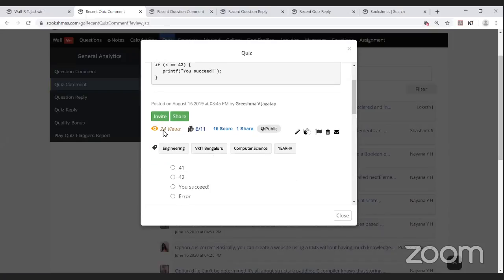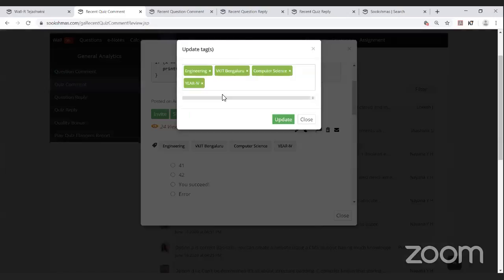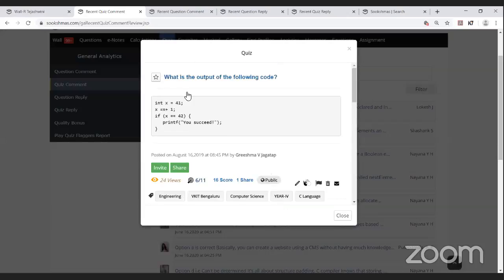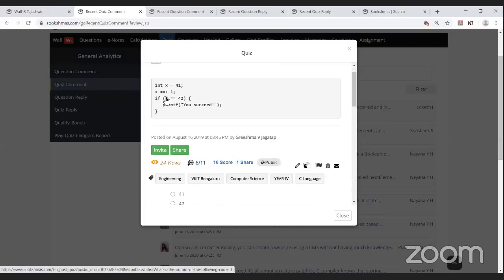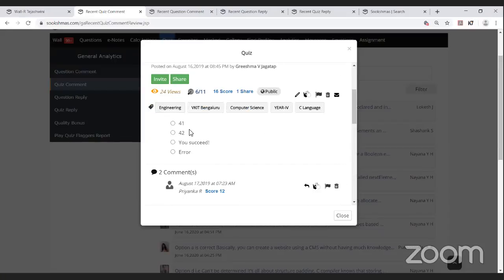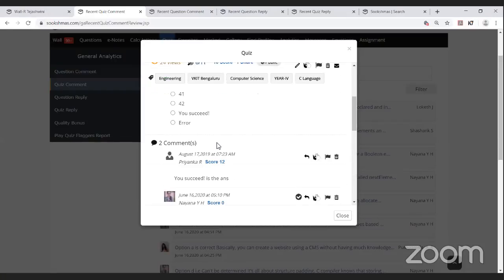The subject tag is not included in the question; it's C language. x is equal to 41, so x will currently be 41. It will be 41 plus 1, which is 42, and if 42 is equal to 42, You succeed will be printed. Let's see the options: 41, 42, You succeed, and error.